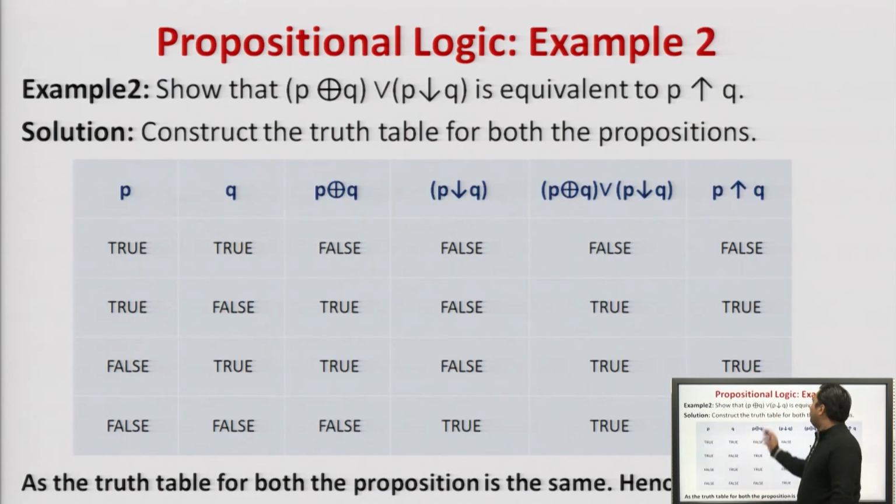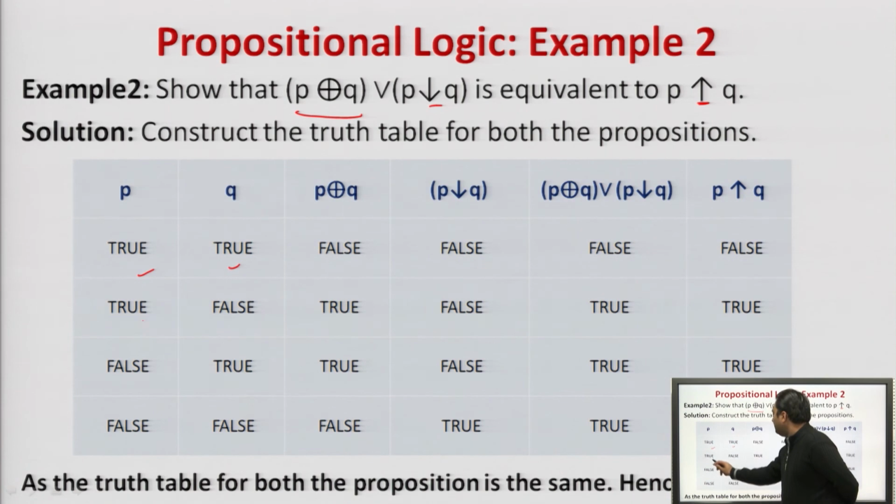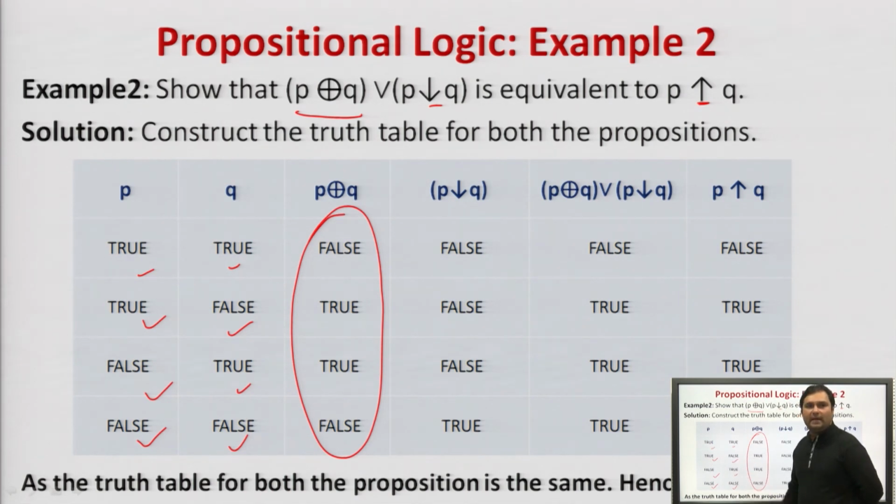Second example, P XOR Q or P NAND Q is equivalent to P NOR Q, right? This is NAND, this is NOR. So what happened? P and Q, all the possibilities are written. Then this is P XOR Q, which we have discussed in the previous example as well. Now this is what? This is NAND operation. So NAND operation, what happens? Negation of AND. So negation of AND. What will happen AND in this? That is true, false, false, false. So negation of AND will be this, triple false and true.